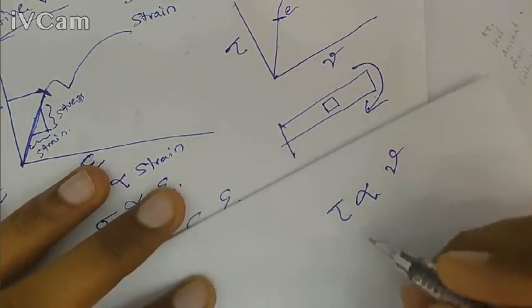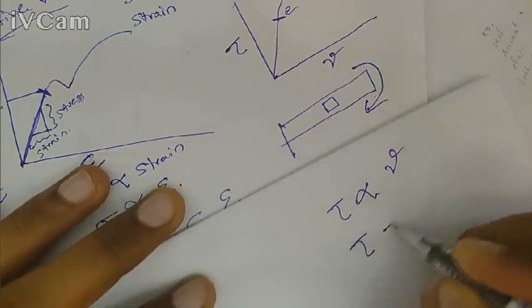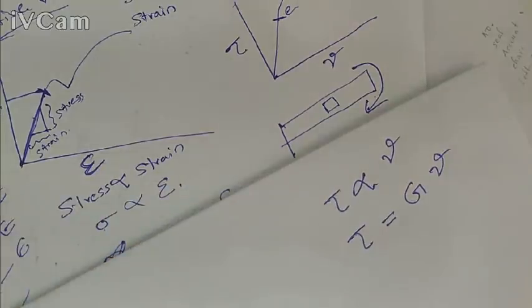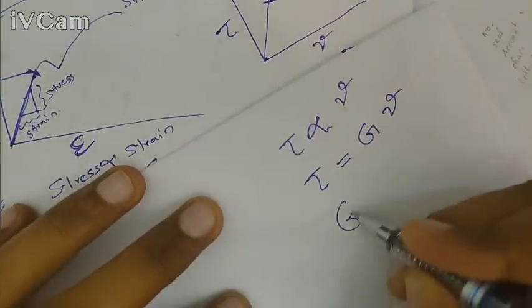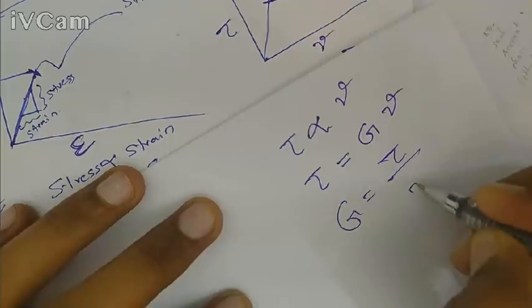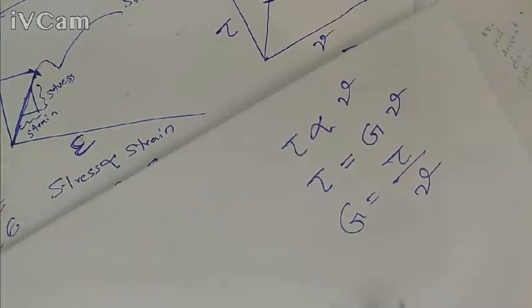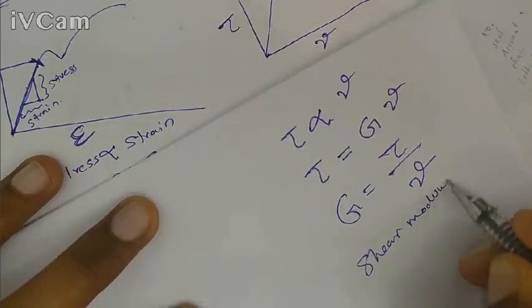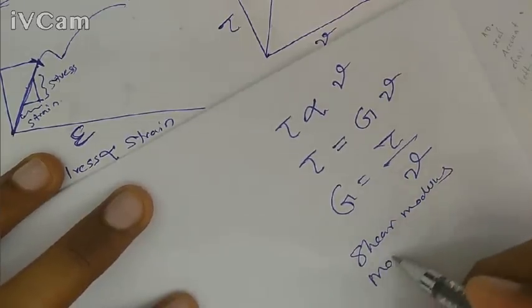To remove the proportionality, tau is equal to some constant into gamma. G is equal to tau by gamma, and G is called shear modulus, or modulus of rigidity.